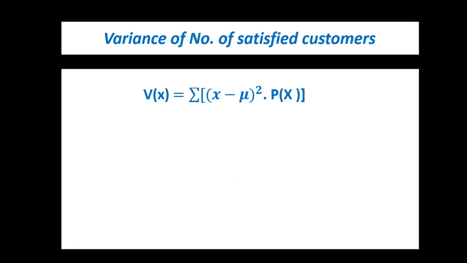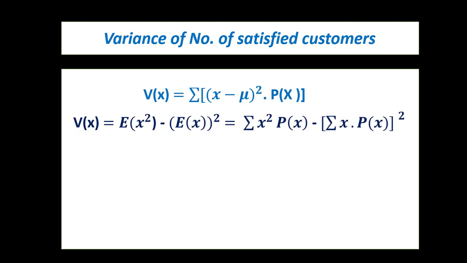Now let us see the variance of the number of satisfied customers. Variance is given by the formula summation of (x minus mu) whole square times P(x). There are other formulas for the variance too.